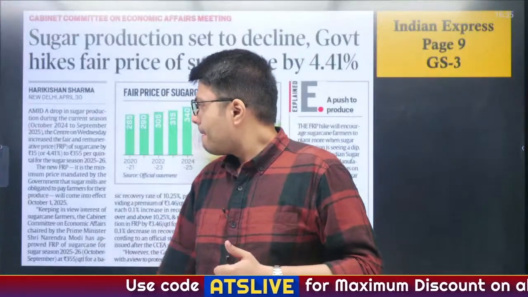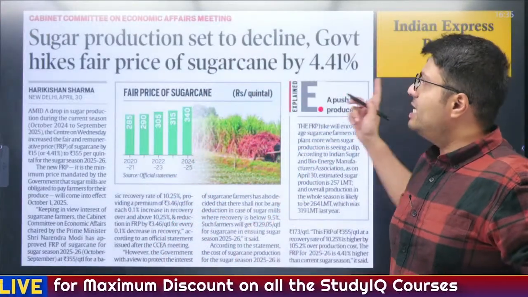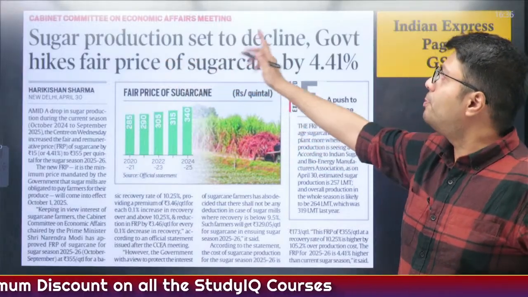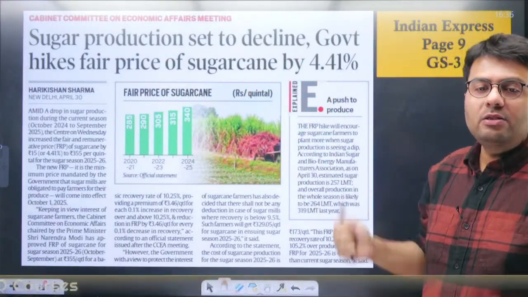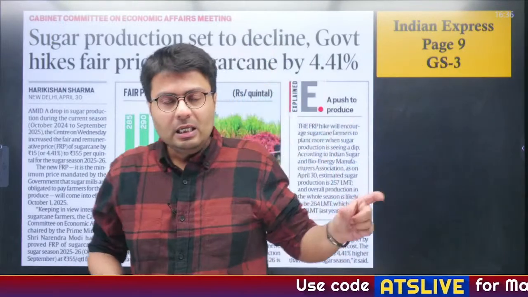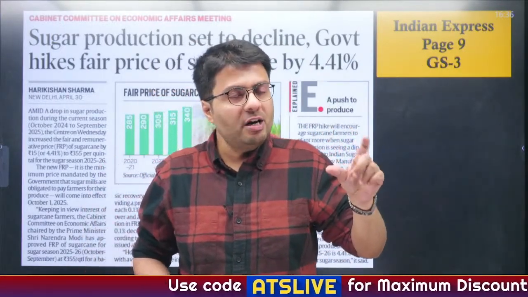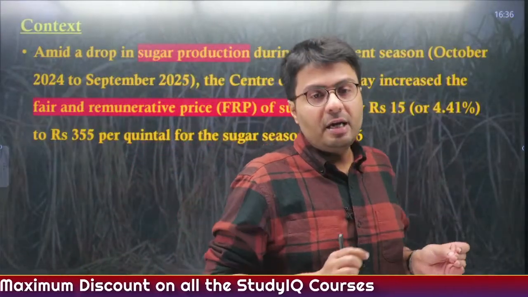Okay. Now let us move to another article. This appeared on page 9 of the Indian Express newspaper, and you can see sugar production is set to decline. Therefore, the government has hiked fair prices of sugarcane by 4.1%. Now, how much has been the increase in fair and remunerative price? Not important. What is important is the crop sugarcane and the fair and remunerative prices, right?